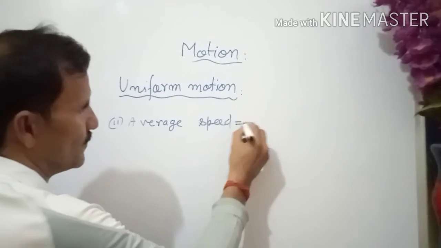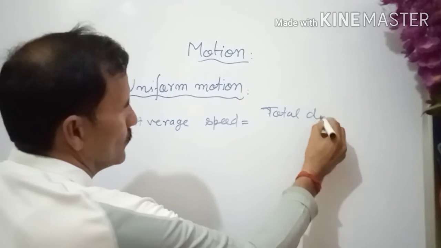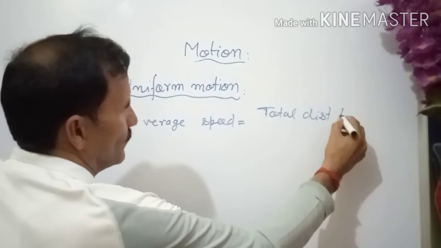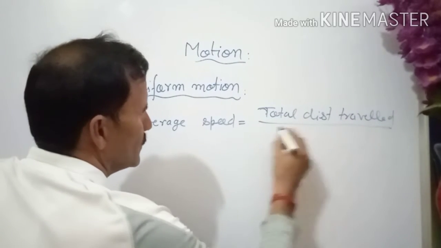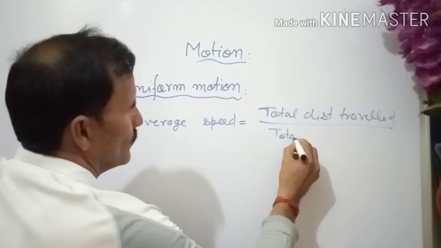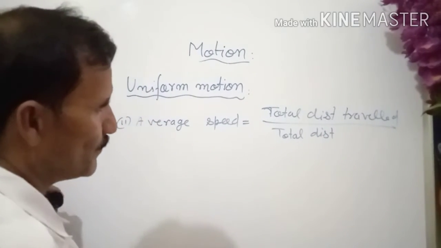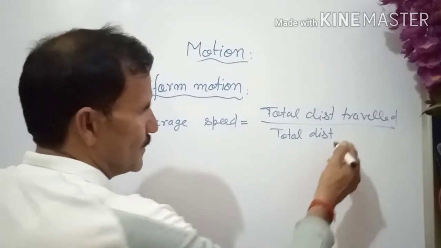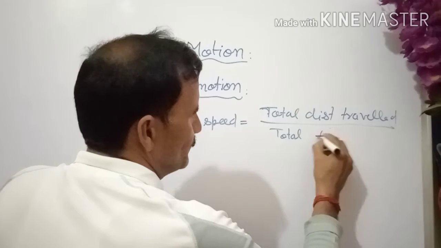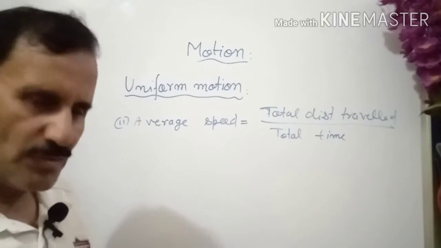So second equation of motion, average speed. Average speed is given by total distance travelled upon total time. So whenever you are getting a motion which is not completely uniform, but it is uniform to some extent, you can use this formula also, okay?